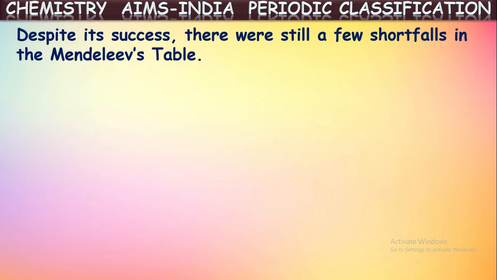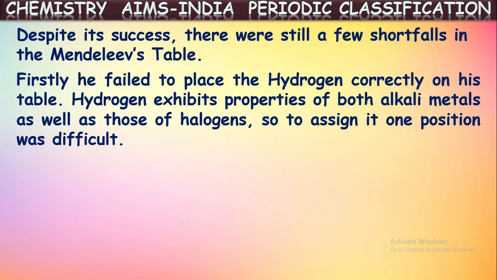Despite its success, there were still a few shortfalls in Mendeleev's periodic table also. Even though it is more successful than the earlier ones, there are some drawbacks or shortfalls in this also. Let us see what those are. One among them is, firstly, he failed to place hydrogen correctly on his table, because hydrogen exhibits the properties of both alkali metals as well as those of halogens.